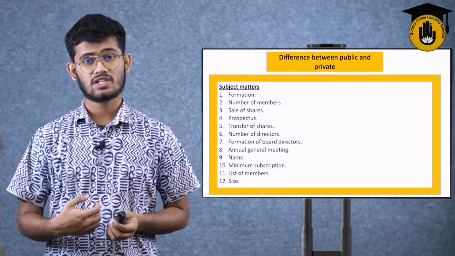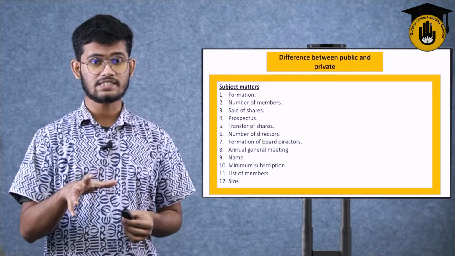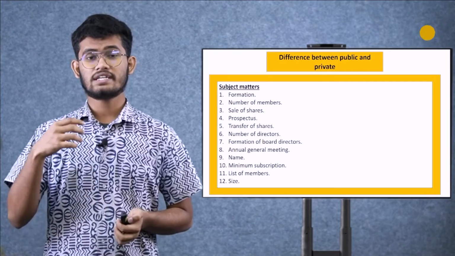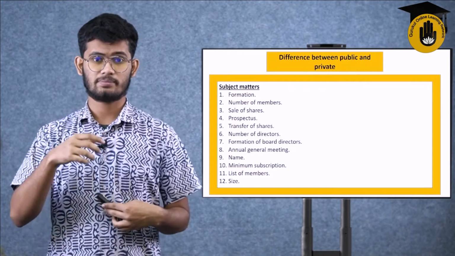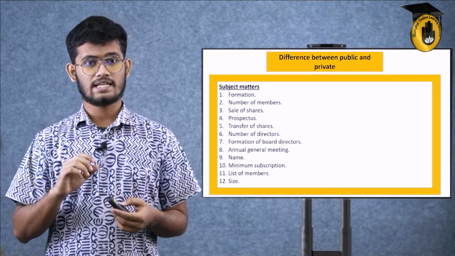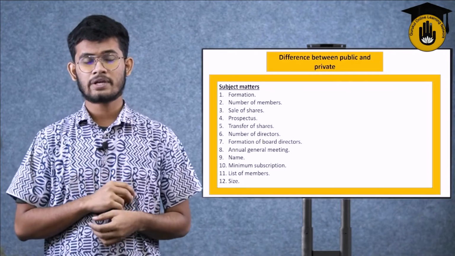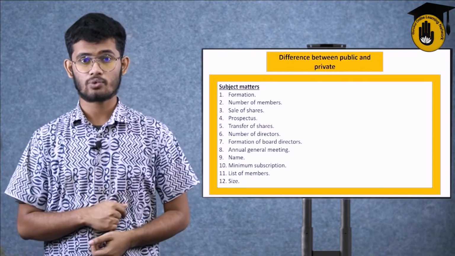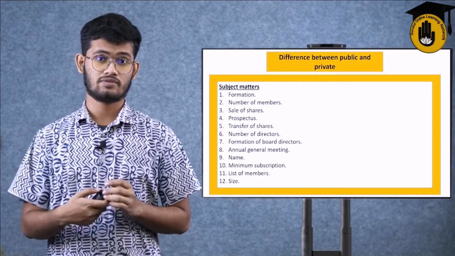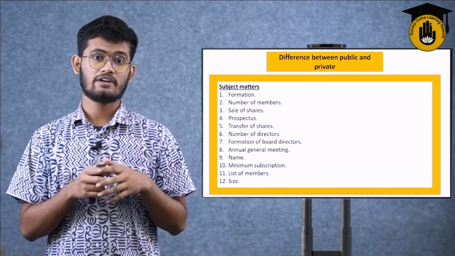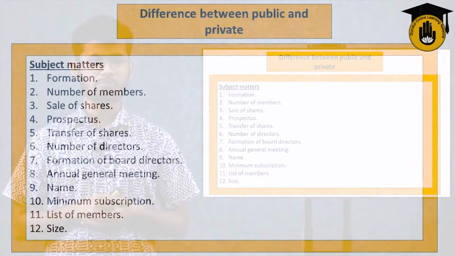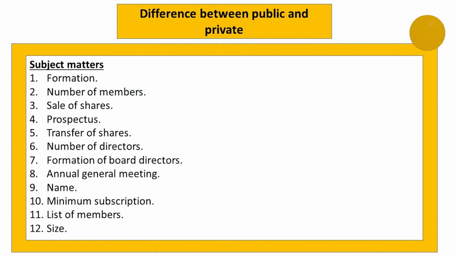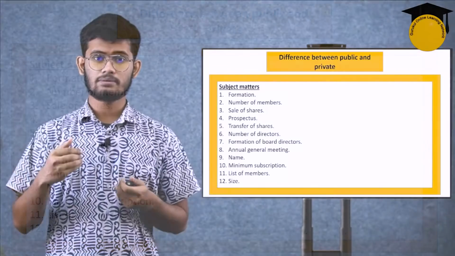If they're not willing to stay in the company, they will transfer shares to the other existing members of the company, or they will take a third person from the outside, from the public, to sell or transfer their shares to. But in case of a private company, if someone has a share of a private limited company, they have to go through hundreds of legal documentations to transfer their shares. Sometimes it's not even possible. That amount of share has to be left as a liability to the company, and that person has to be left out. The number of directors is much more in public than in private.